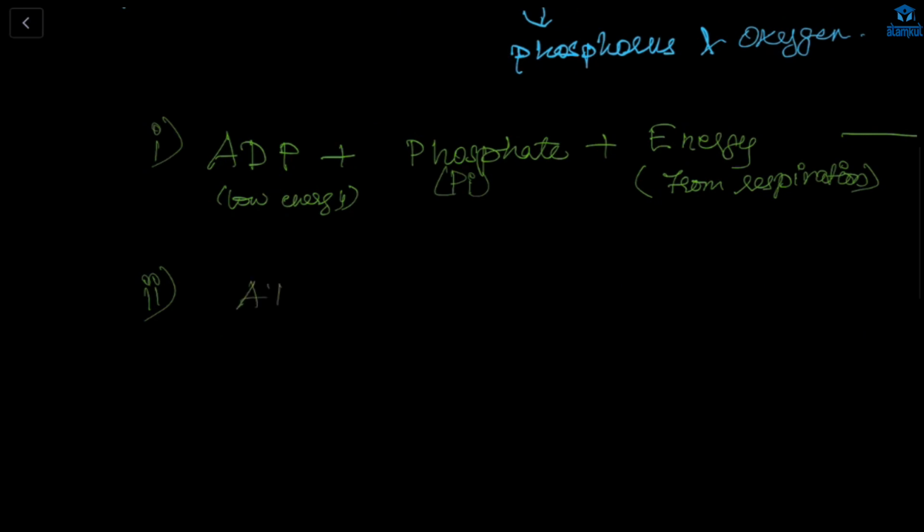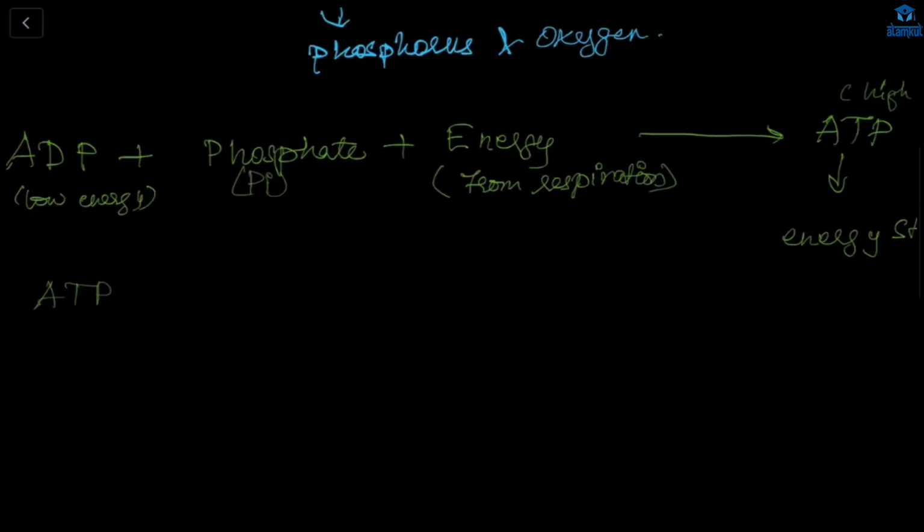This ATP is formed and stored inside our cell. So whenever the cell requires energy, this ATP will be broken down into ADP plus Pi plus energy. When this is broken down, this energy will be used in the cell.